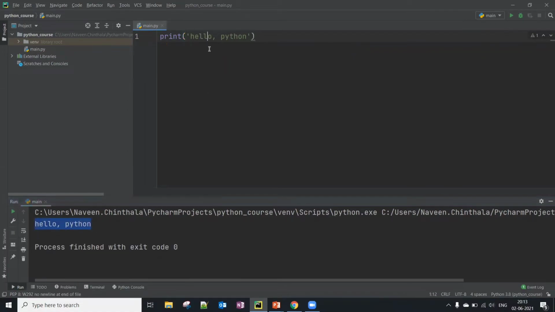See, it accepts either double quotes or single quotes, but that should be consistent. You have to give either double quotes or single quotes, but not combine both, like a single quote here and a double quote here. This doesn't work.